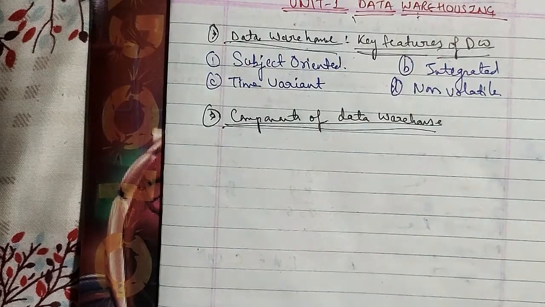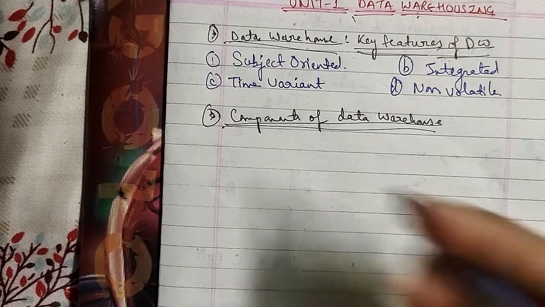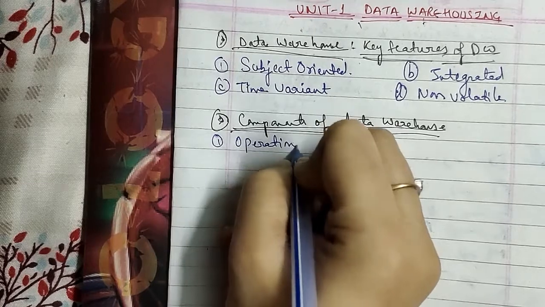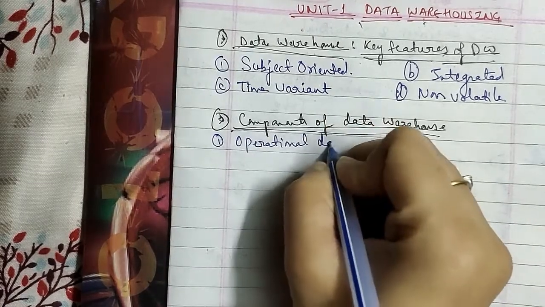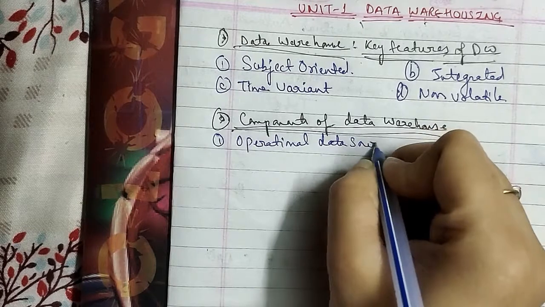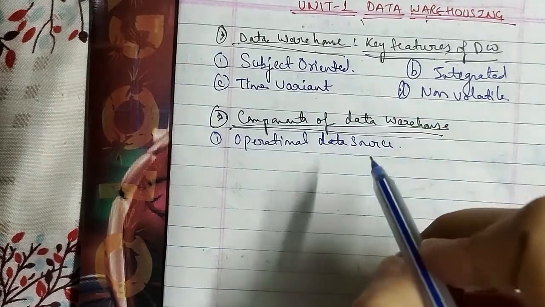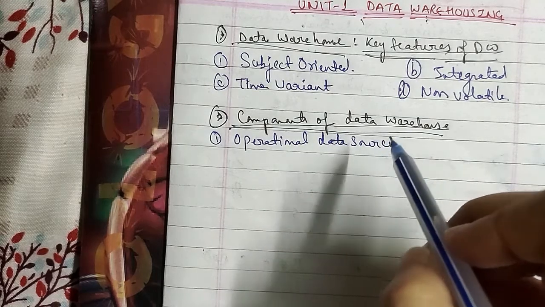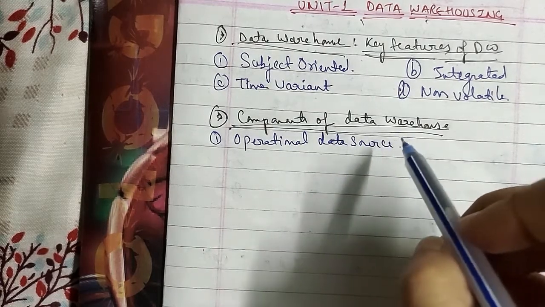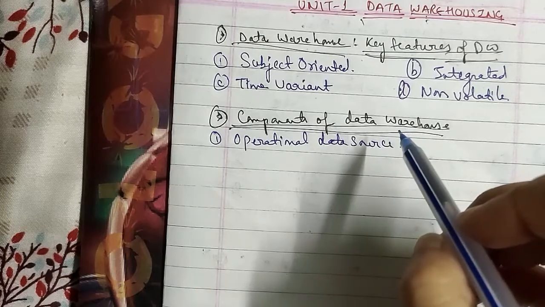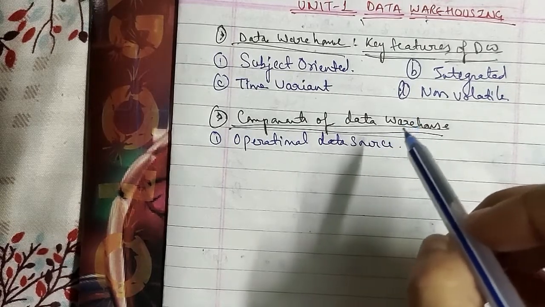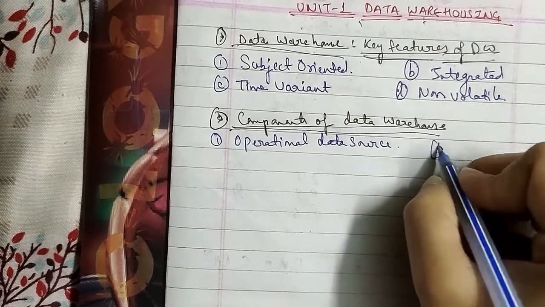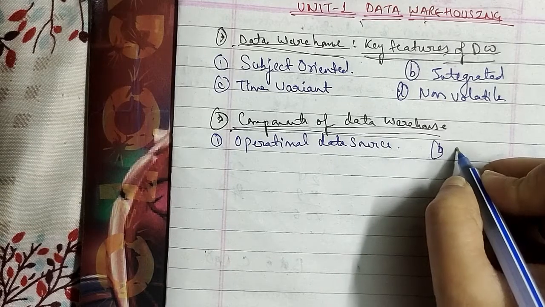The first is the operational data source. In the operational data source, the data is supplied from hierarchical and network databases. The departmental data is held in a proprietary file system, and private data is held on workstations and private servers as well. Now we'll talk about the second one, the operational data store.